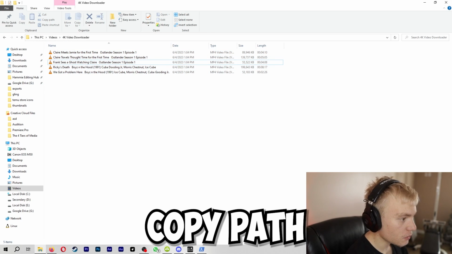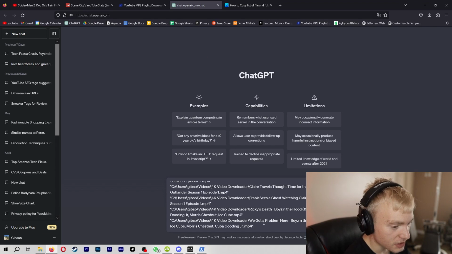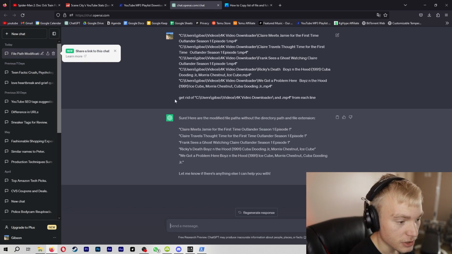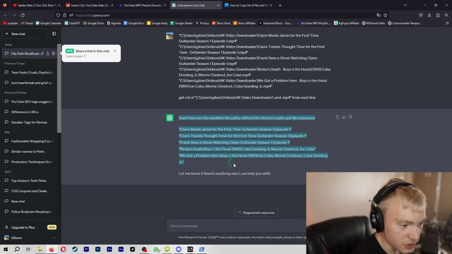And then after we copy path, we're going to go into ChatGPT, and we're going to send this message, and we're just going to tell ChatGPT to only keep a certain part of the message. So this is how we're going to phrase it. And as we can see right here, all I told ChatGPT to do was get rid of this section of each line right here, and also the .mp4 from each line, and then it just went ahead and did that.